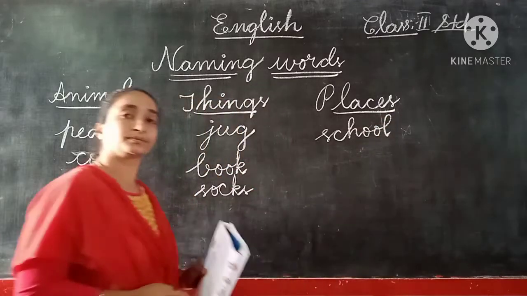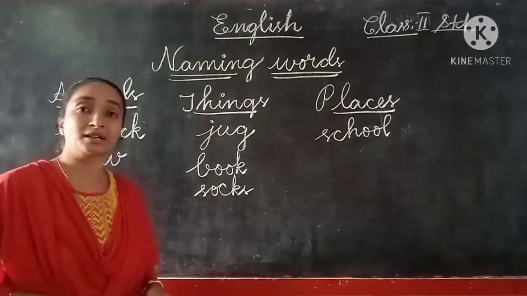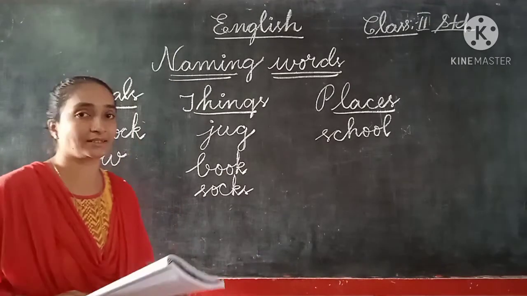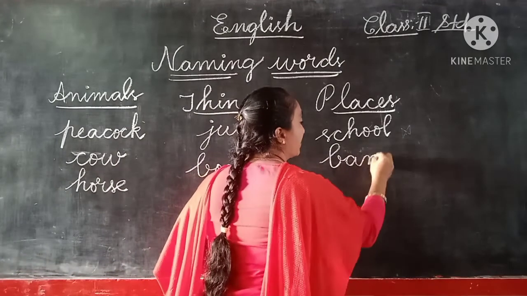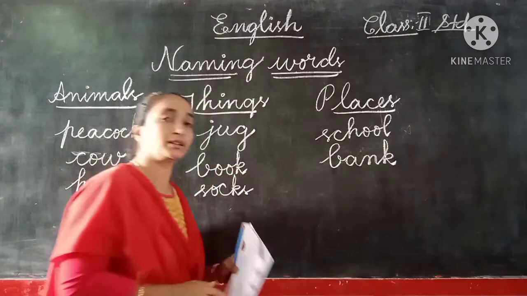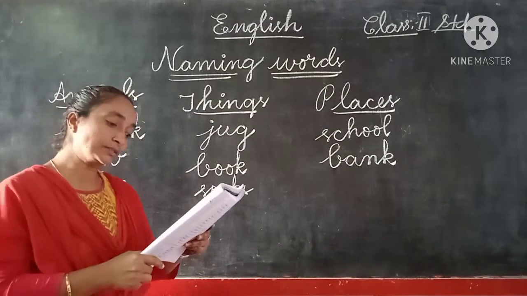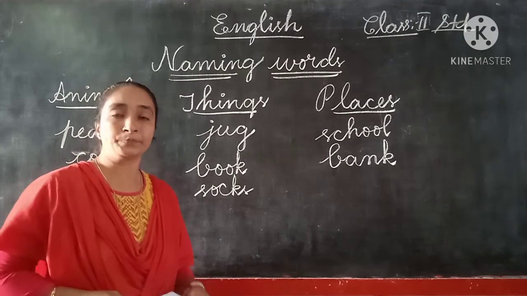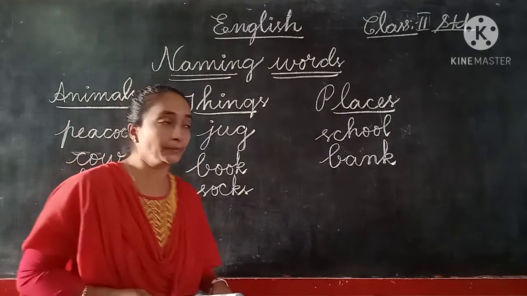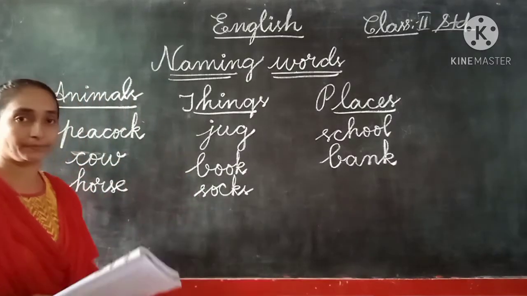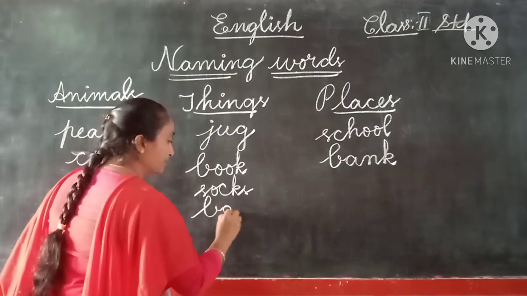S-C-H-O-O-L, school. And bank. Yes, bank is also a place, so this also you must write here: B-A-N-K, bank. You should write it below the places column. Okay, children? Bag, B-A-G, bag. What do you mean by bag? School bag. So bag is a thing. You should write it with the things: jug, book, socks, these are the things, and bag also.